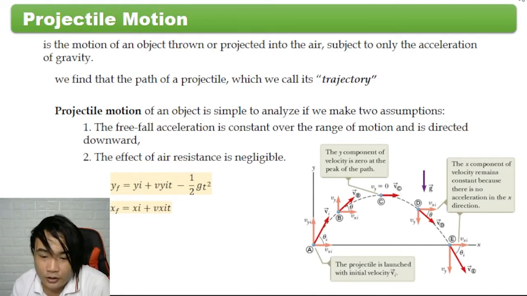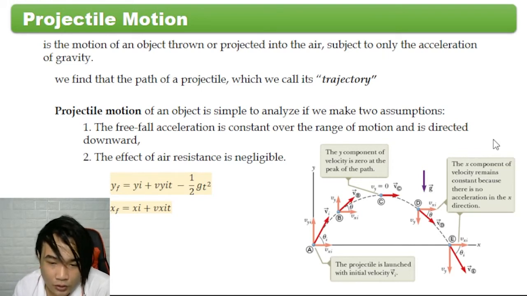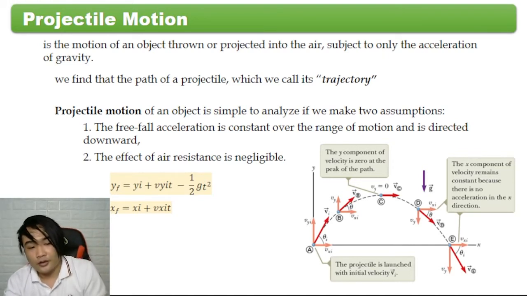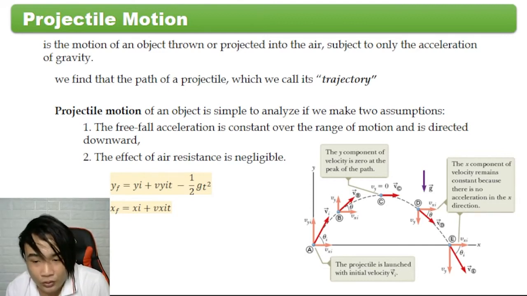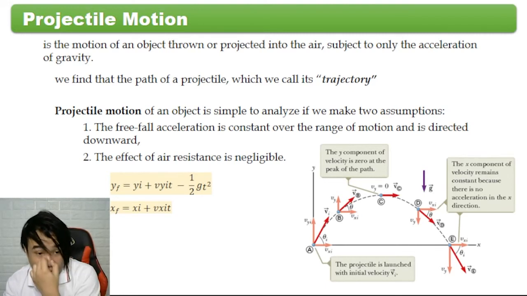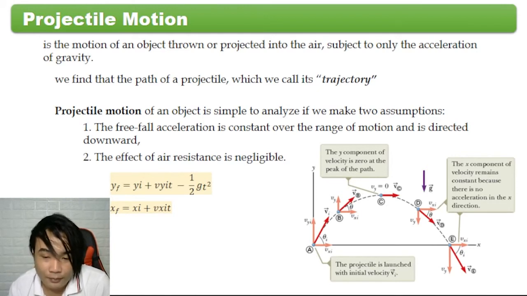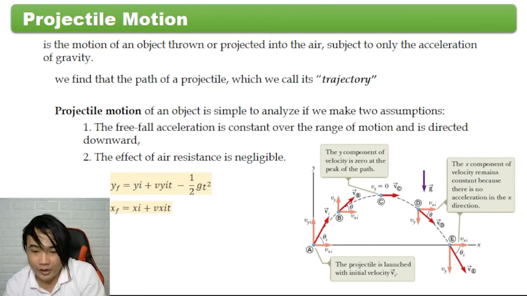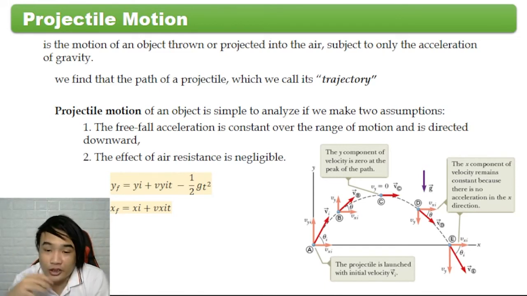So next, meron naman tayo dito, ang topic natin is projectile motion. So what is projectile motion? It's the motion of an object thrown or projected into air subject to only acceleration of gravity. So we find the path of the projectile, which we call trajectory. So itong path na to, ito is trajectory. So para lang kayo naglalaro ng Angry Birds. So mga nakapaglaro ng Angry Birds, yun yung example ng projectile motion.